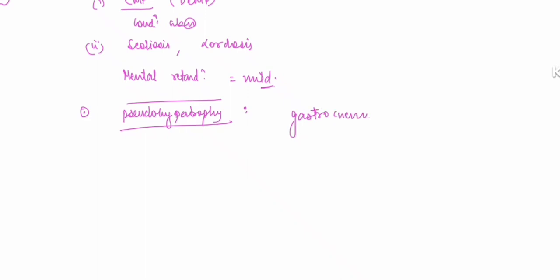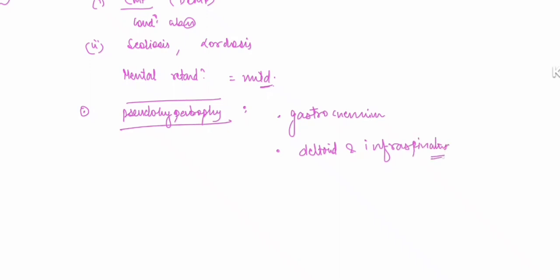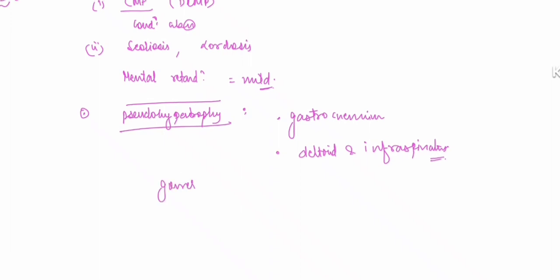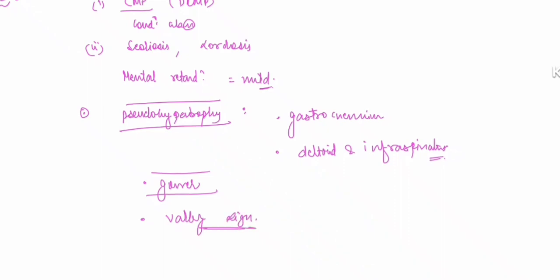Okay, and second is the deltoid and infraspinatus, which leads to the valley sign. One important sign is the Gower sign. Another important sign is the valley sign. So this is all about Duchenne's muscular dystrophy.